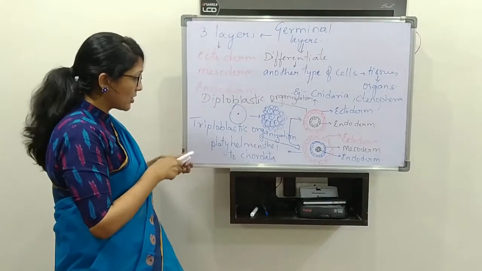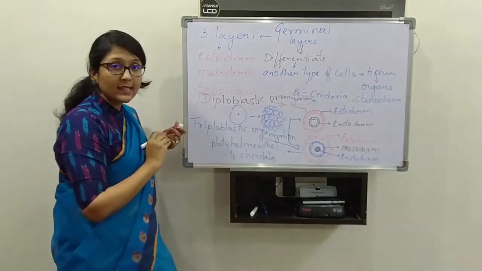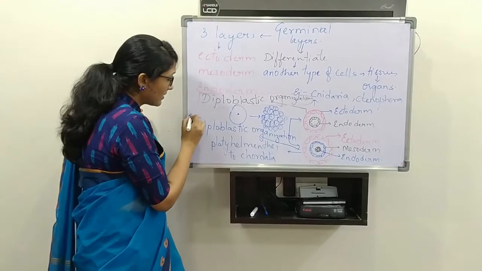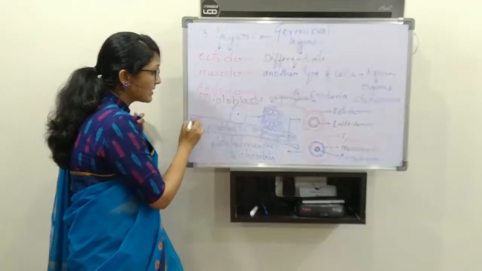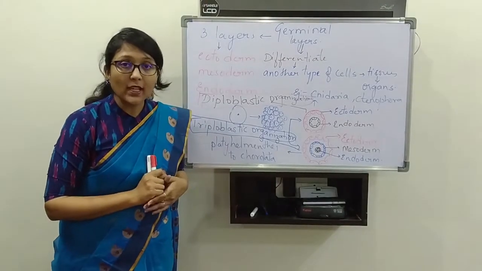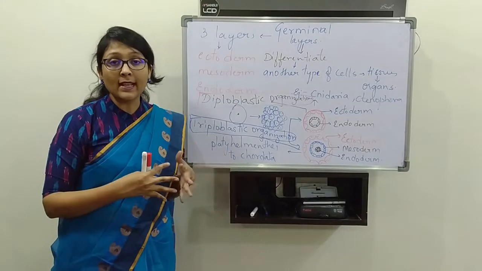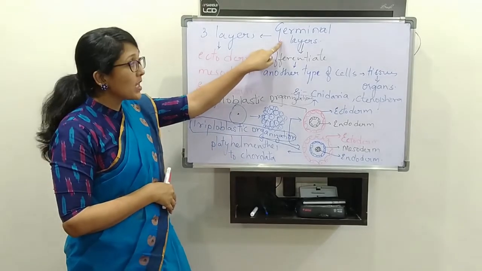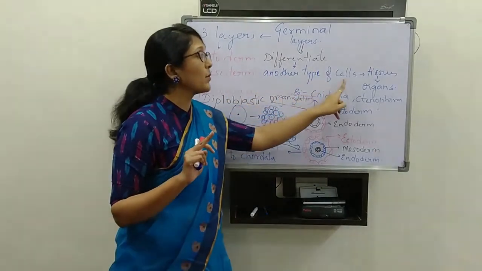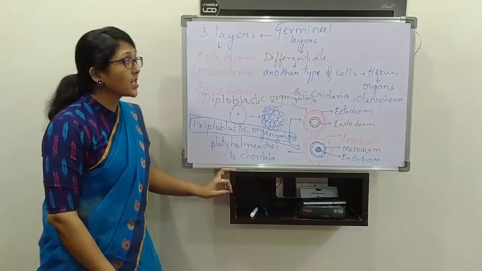Diploblastic type of organization. So this is called diploblastic. Now this is called triploblastic organization. So these are the two aspects we have to study related to the organism. What did we study in organisms? Two types of organization based on germinal layers. Germinal layers are nothing but layers of cells which can differentiate and give rise to other types of cells, and those cells will give rise to tissues and thereby organs.